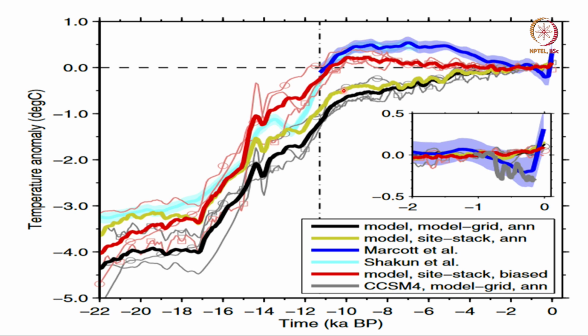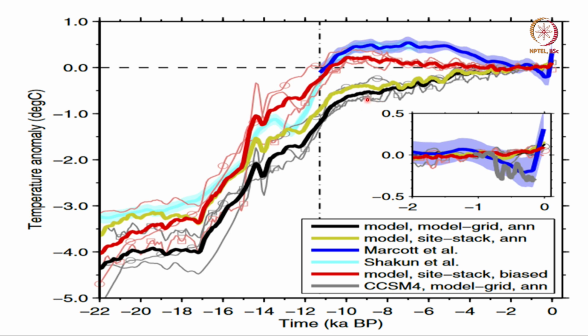Proxy data is not there in all the places, only there in some places. So, when you calculate global mean temperature from proxy data, you will make errors, and that error is given by the difference between the light green line and the black line. Okay. The thin lines are the model simulation, individual simulations, while the black line is the ensemble mean, average of all simulations. Okay.